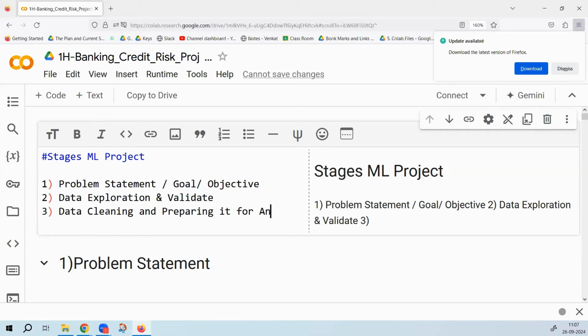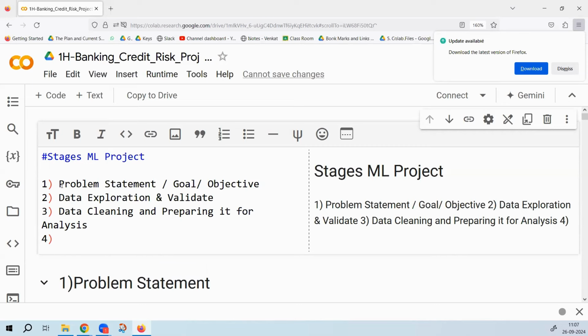When somebody asks you to explain your ML project, you should design your explanation based on these phases. First, you talk a couple of points about the objective. Then you talk about some of the data columns, how large the data is. Give an example of a couple of columns in the data. Give an example of some of the issues that you have faced, and the cleaning technique that you have used.